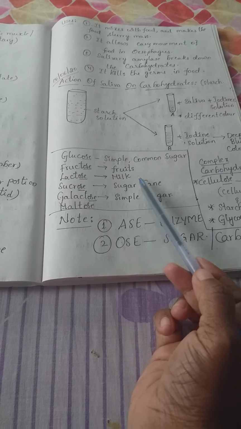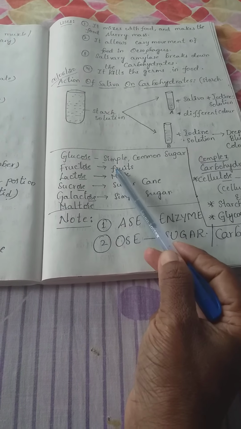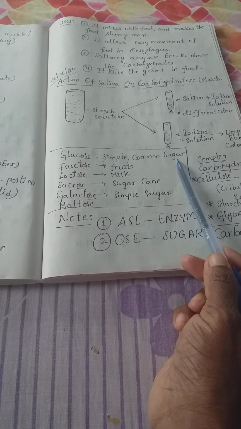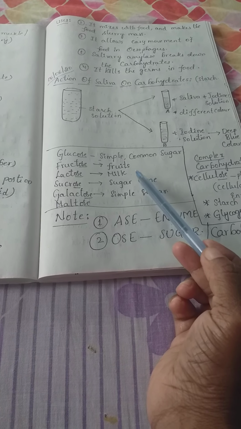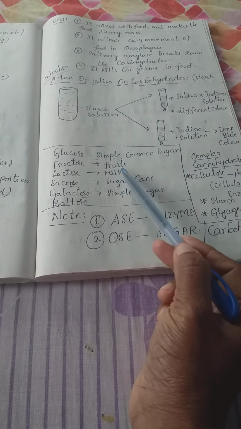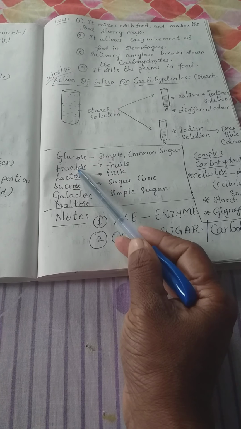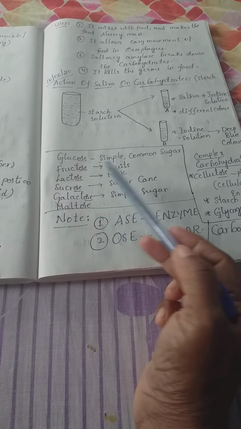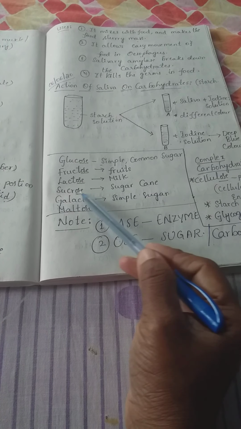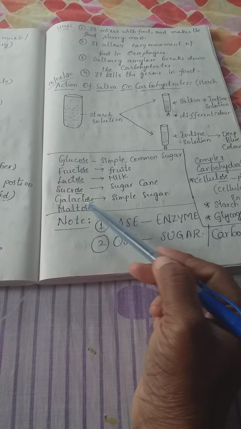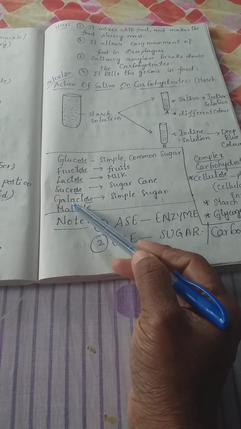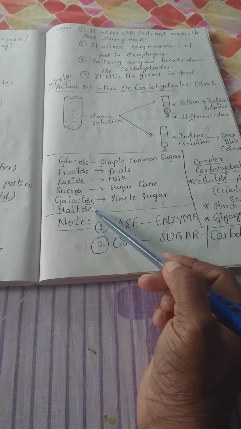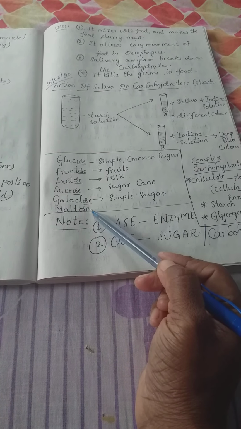Next, some of the sugars and their common names we will see. Glucose is a simple and common sugar, and we can say it is an instant energy giving carbohydrate. Next, if it is from fruits, it is called fructose. If it is from milk, we say it is lactose. If it is from sugarcane, we say it is sucrose. Galactose is another form of glucose, and we say these are simple sugars. Maltose is also a simple sugar.